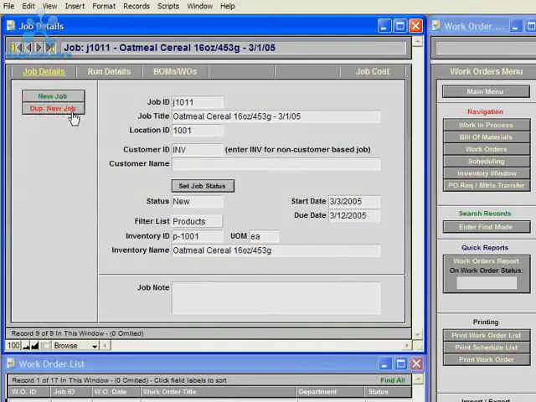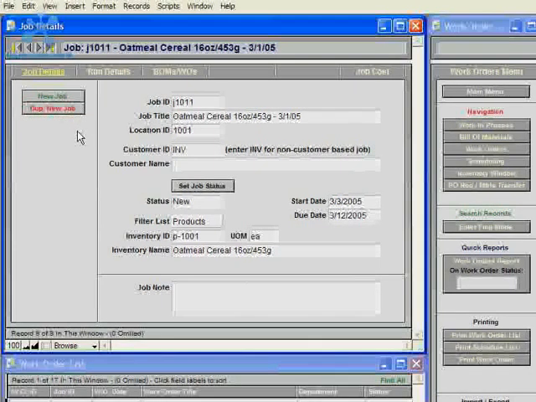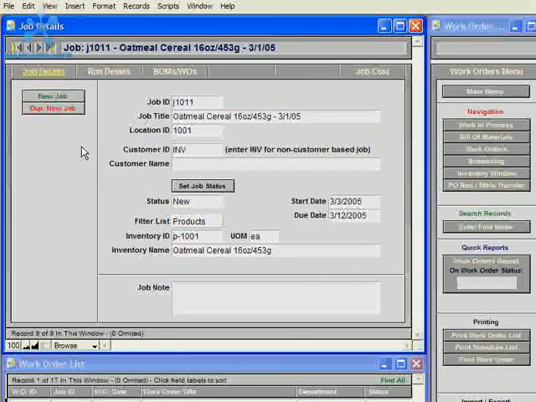The text on the Duplicate Job button will change based on the status of the job, and if the status is new for a job, the text will be red, which will warn you that if you're going to be duplicating a new job, which may not be a good idea, you'd probably want to duplicate a completed job that the status is done, because you know all the data entry has been done on that job, and it'll carry over onto your duplicated job.